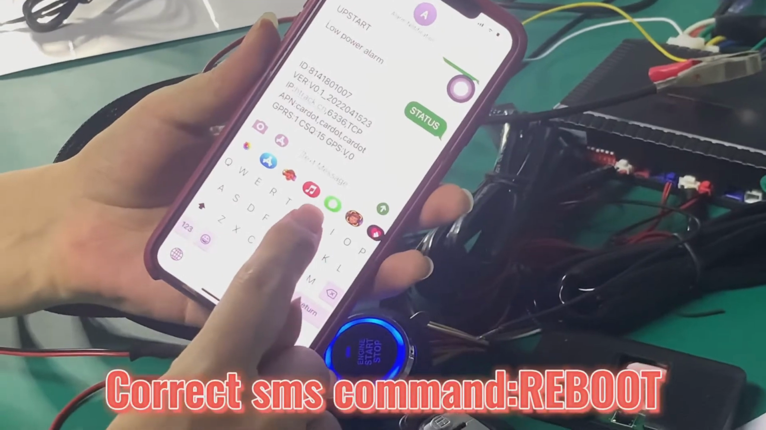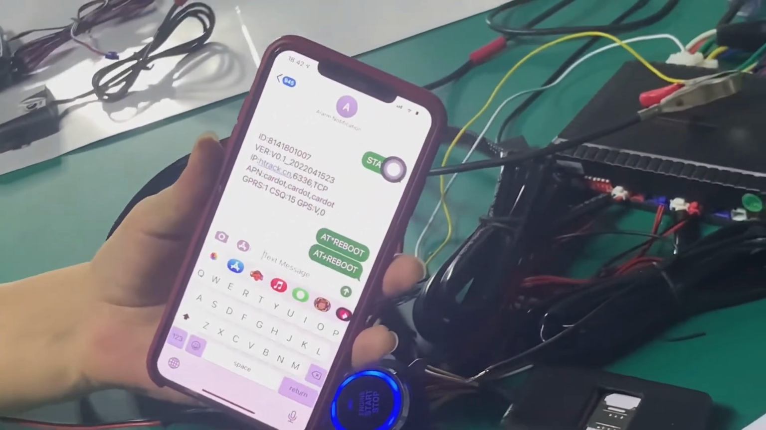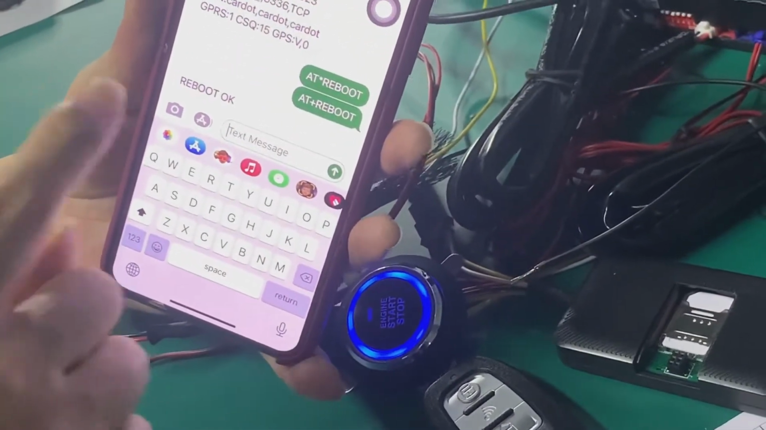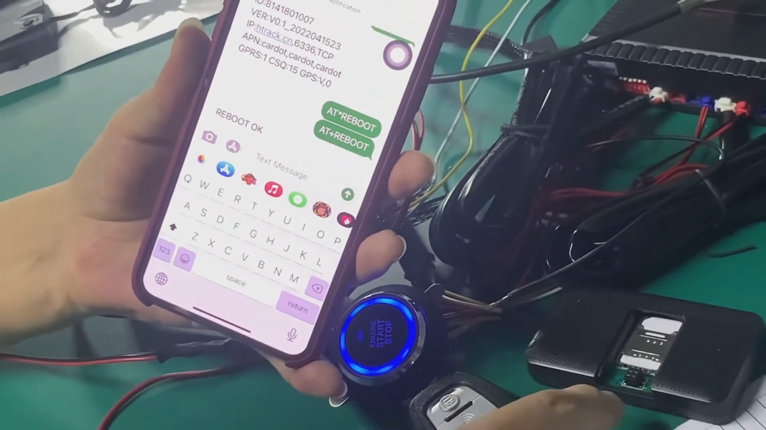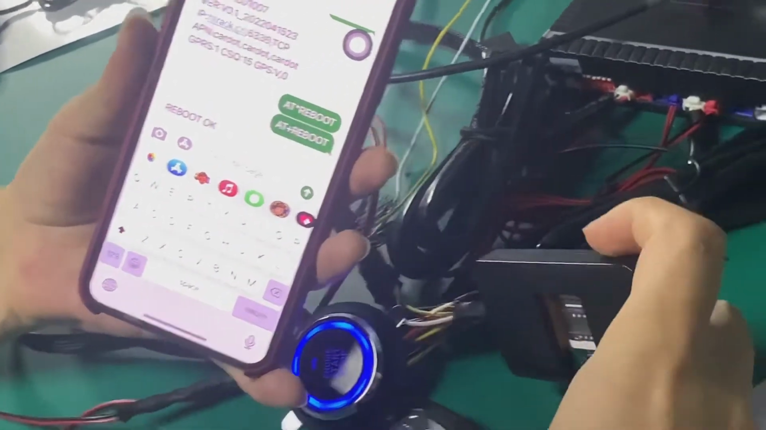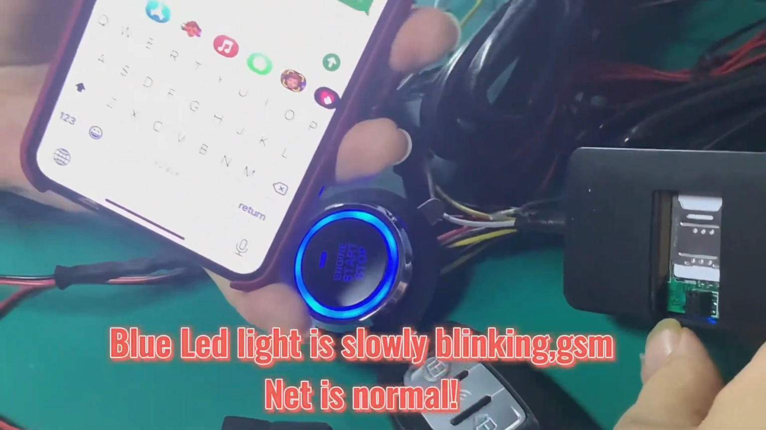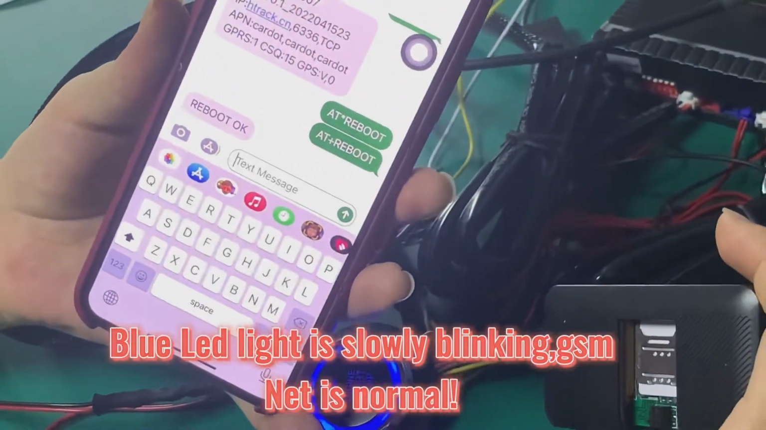Let me show you this. Okay, this is correct. I'll show you. Yes, report. The baby report. The LED will blink slowly. Now this is blue. Keep it on. No GSM. It must be blinking slowly.